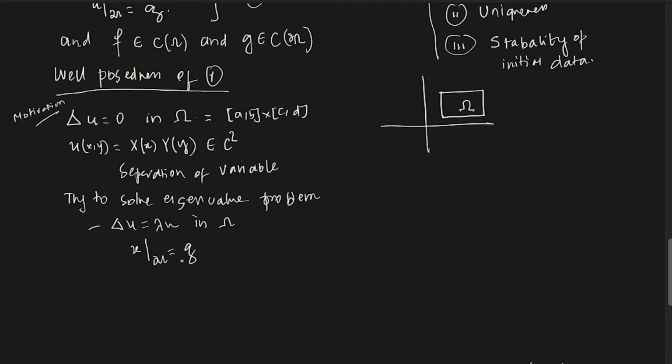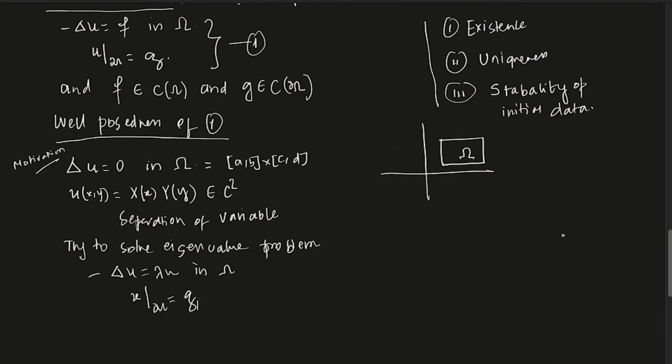You just try to solve this eigenvalue problem, and then you can use the solutions from here to construct a solution for (1).